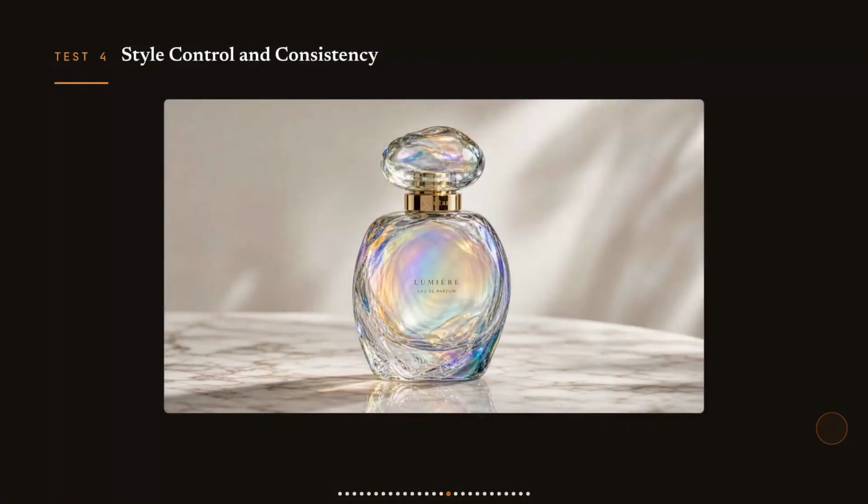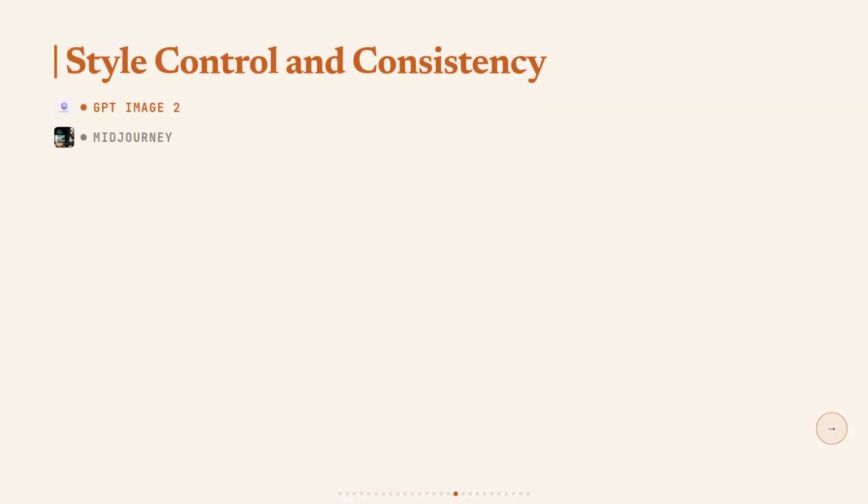Test 4 is style control and consistency. And the objection I hear from Midjourney fans is this. Natural language prompting sounds easier, but you lose the precision you get from parameters like style, stylize, and chaos. So I looked at what both tools actually support on paper versus what users are reporting in practice. Both tools support style references and character consistency, confirmed in official docs for both.